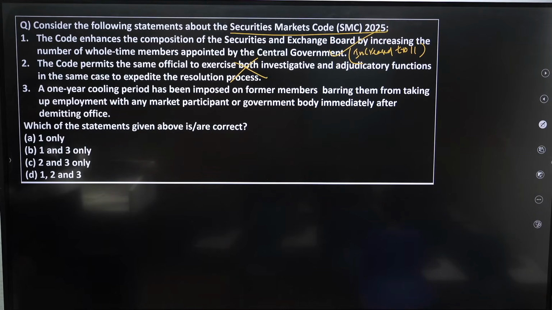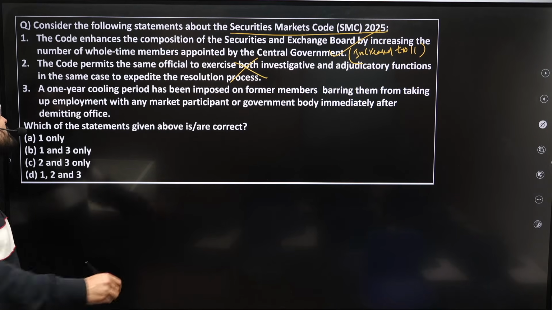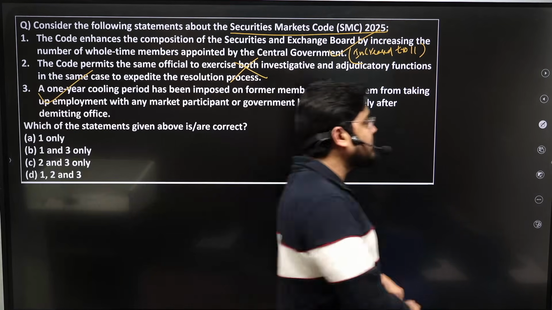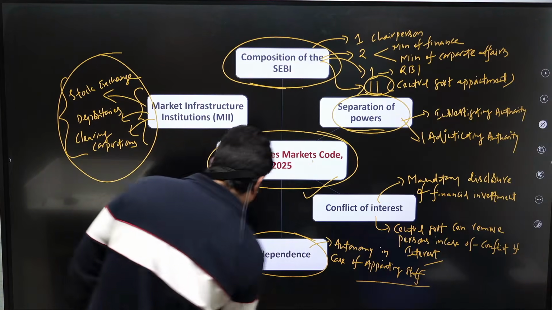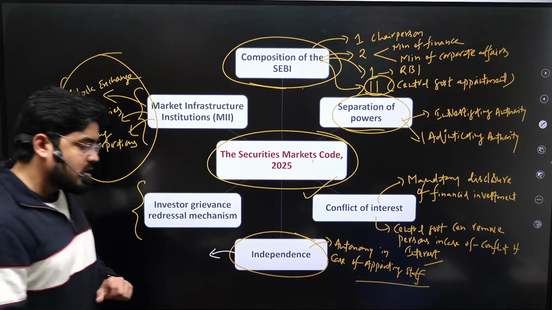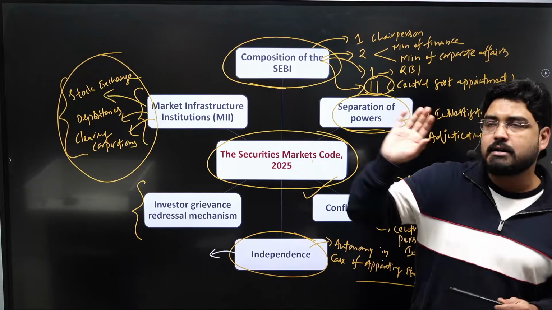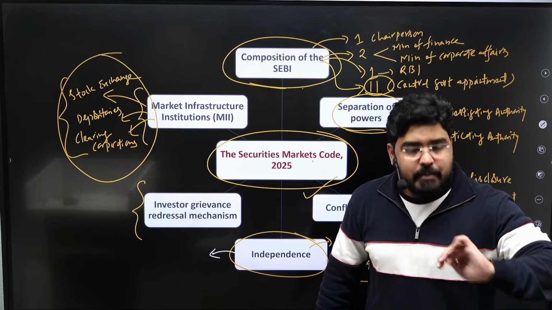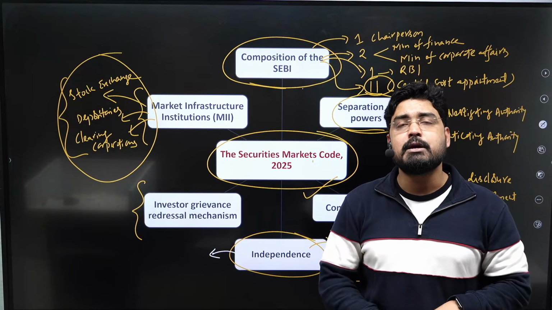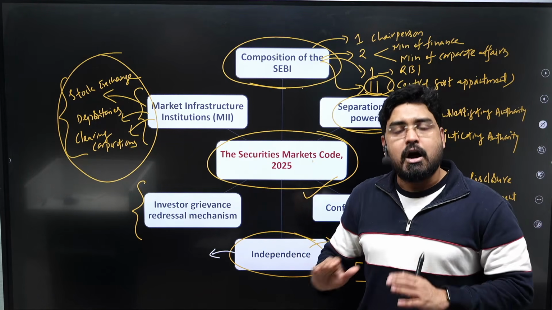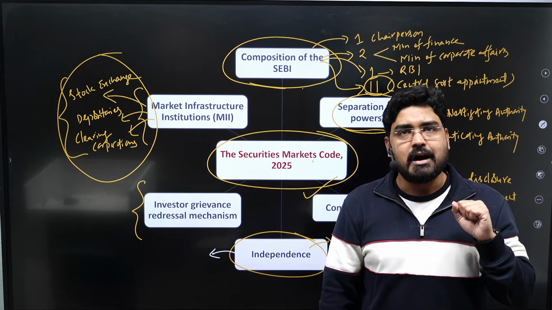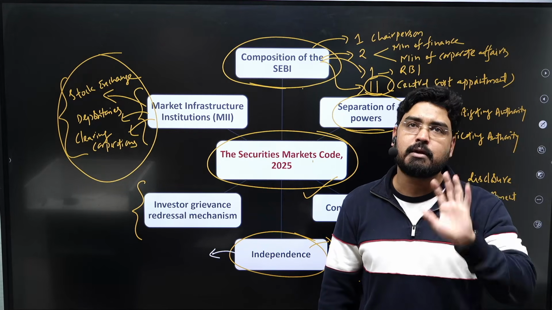Third statement, a 1 year cooling period has been imposed on former members, barring them from taking up employment with any market participant or government body immediately after demitting office. This is right. I forgot to add that here. Please add that point here as well. To enhance the independence, a cooling off period was introduced for those members who have worked in the SEBI. They cannot immediately take any employment with the government or any other market participant like any other company after retiring from SEBI, after demitting their office tenure as a member of the SEBI.